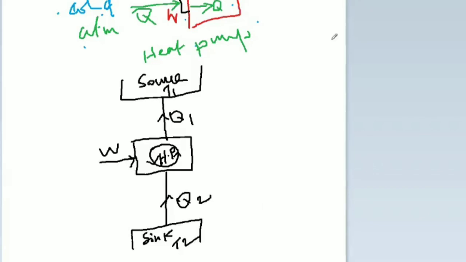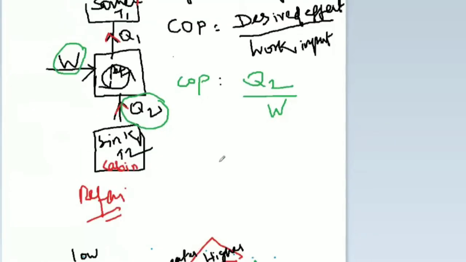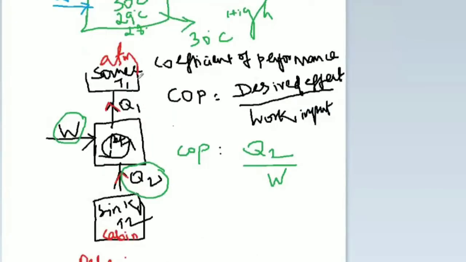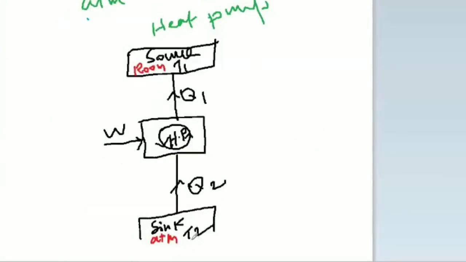Okay, so here this is the room. Our room is a closed one. This is the room, and this one is the atmosphere. But the refrigerator is the opposite, check it here: the room is on the bottom side and the atmosphere on the top side. Here the atmosphere is on the bottom side and the room on the top side. The atmosphere is low temperature, a cold climate place, and the room is at a hot temperature.